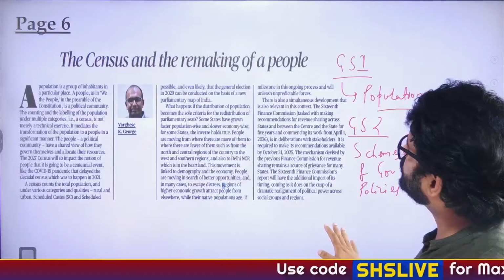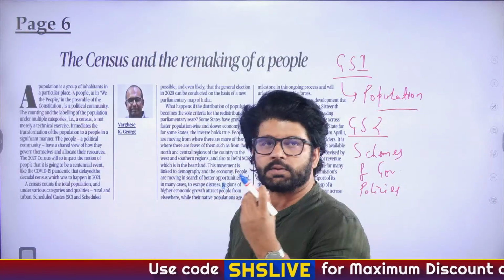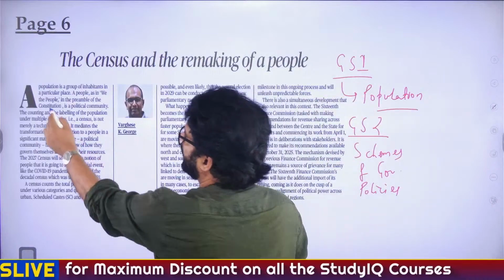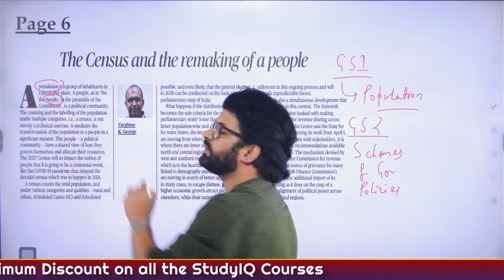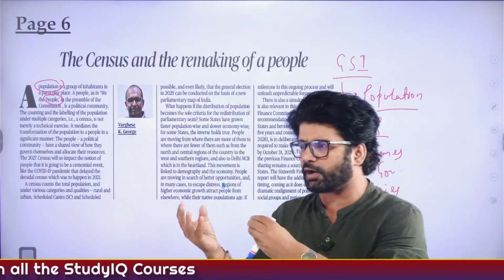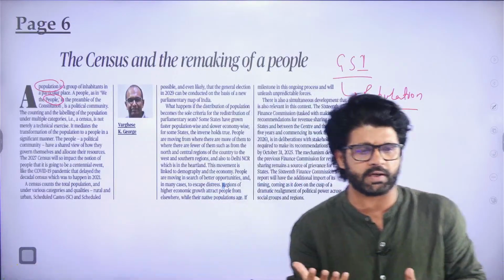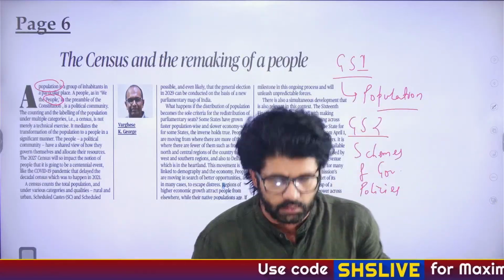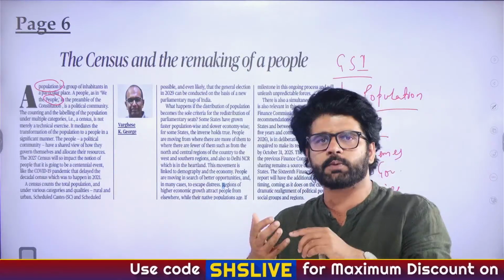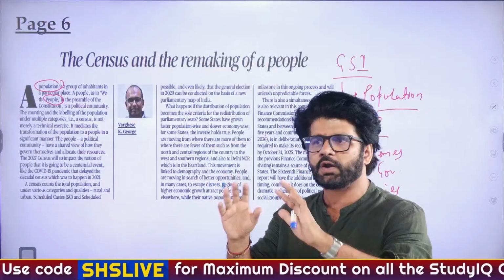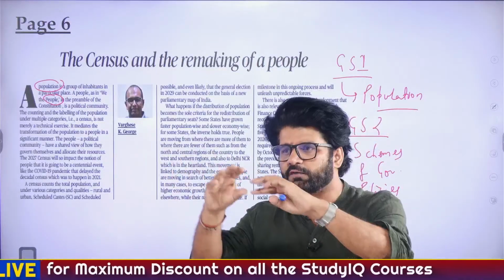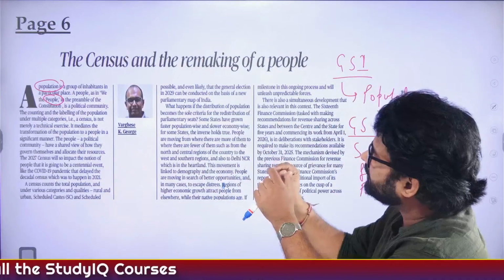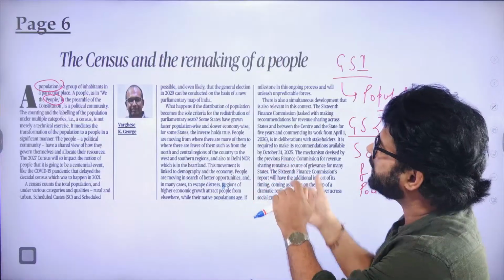What this article is talking about, they're talking about two entities. There is one thing which is known as population. There's another thing which is known as people. What is the basic difference between population and people? So population is when you're talking about inhabitants of a particular area. And then what is people? People has a much bigger connotation when we talk about it politically. It means entities of a particular community, a political community. So there is a difference between when we are talking about population and people.